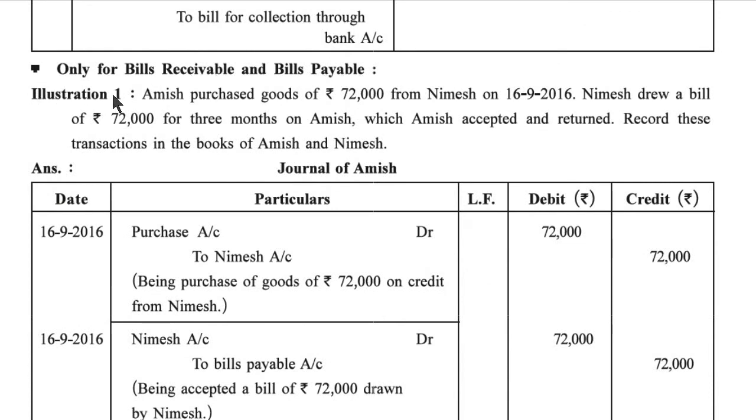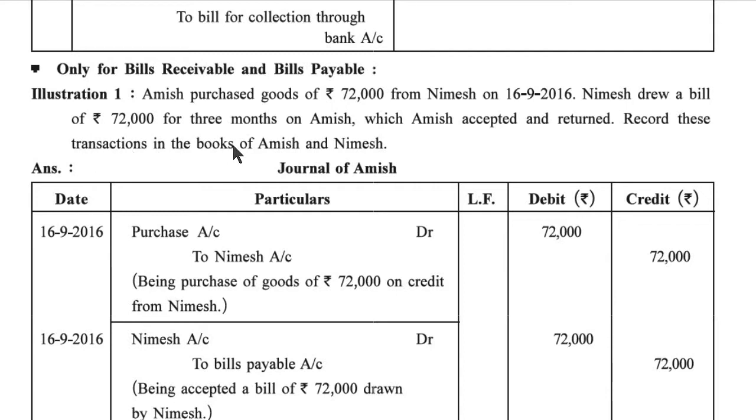Illustration number 1. Amish purchased goods of rupees 72,000 from Nimesh on 16 September 2016. Nimesh drew a bill of rupees 72,000 for 3 months on Amish, which Amish accepted and returned.